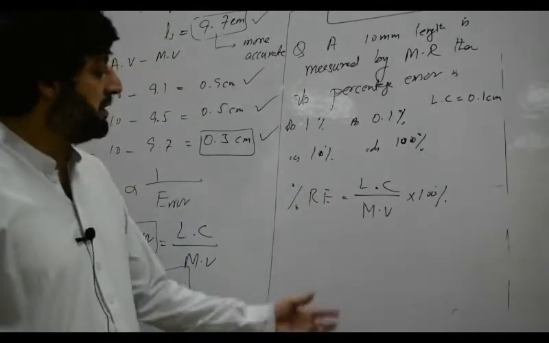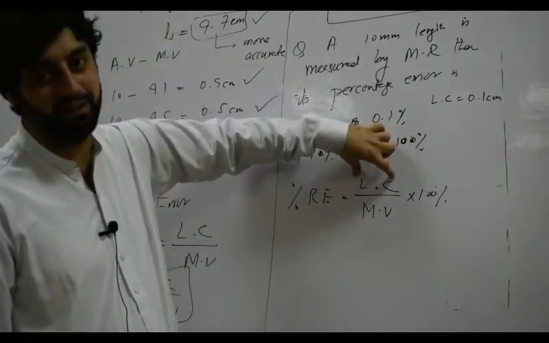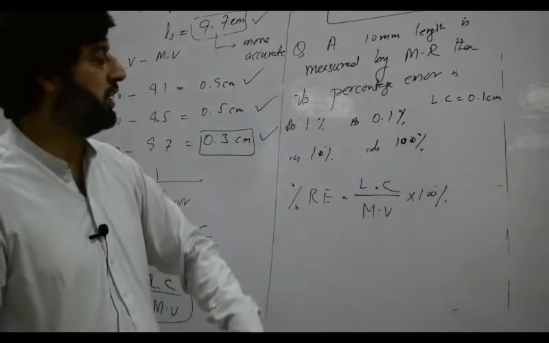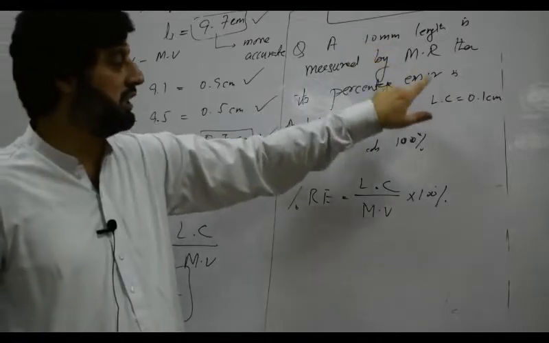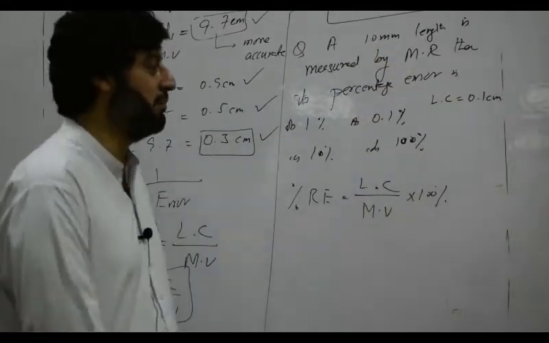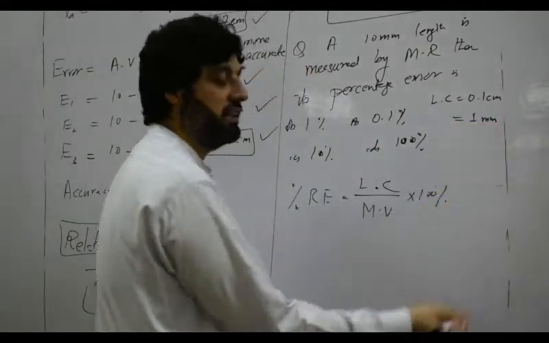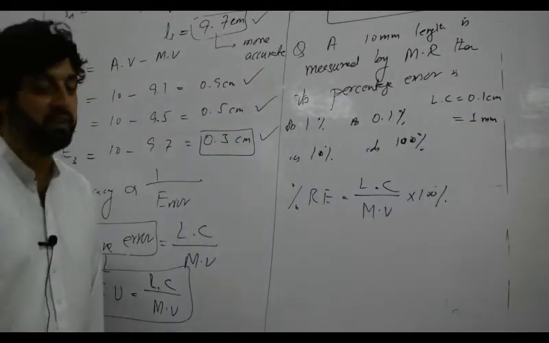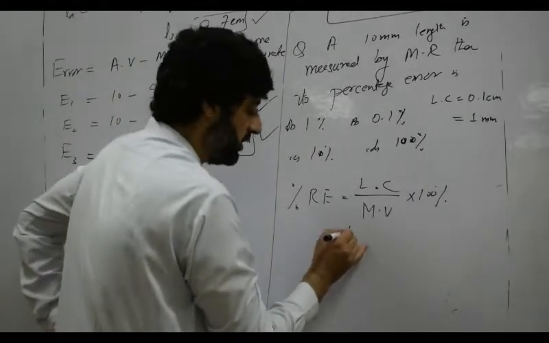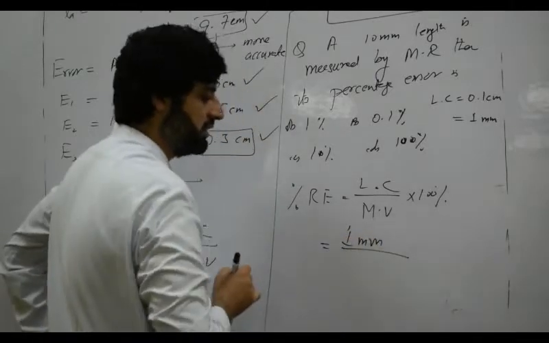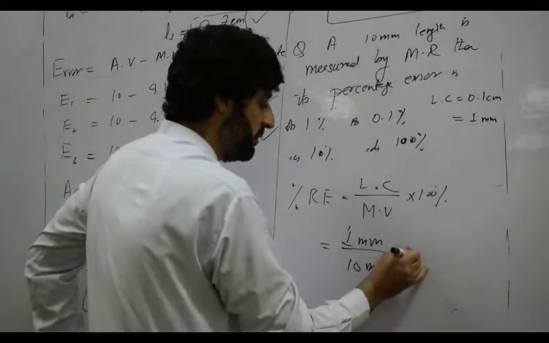Okay, so if the measured value is given in millimeter, the least count should be in millimeter. Remember that. Here the measured value is given in millimeter, 10 millimeter, so the least count must be in millimeter. So what is the least count in millimeter of the meter rod? That is 1 millimeter. Putting the values here: the least count is 1 millimeter, and the measured value is 10 millimeter, multiplied by 100%.